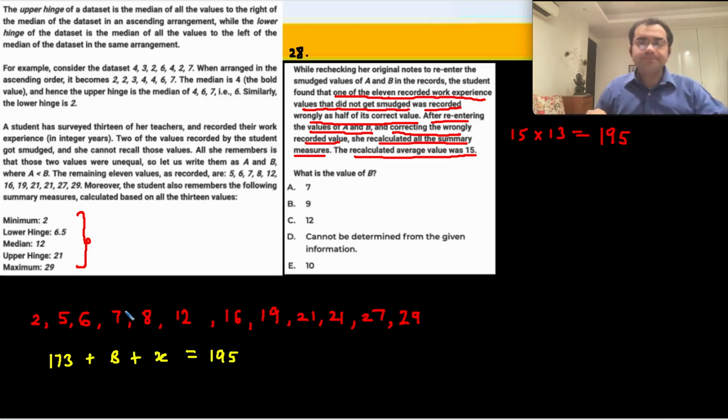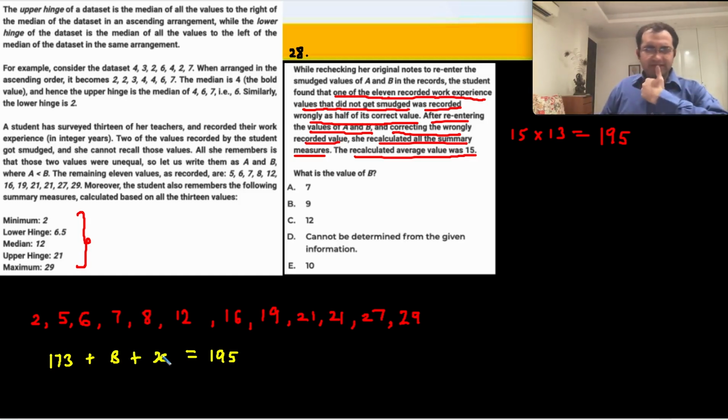ठीक है. For example, let's say that there was a number 16. ठीक है. तो इन्होंने 16 नहीं लिया in the calculations, इन्होंने 8 लिया because it was wrongly recorded as half the value. So one of the observations has to be added again because it was recorded as half its value.